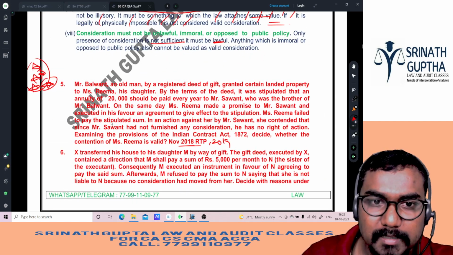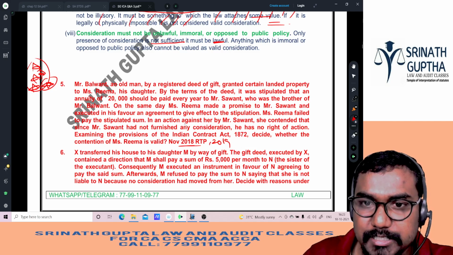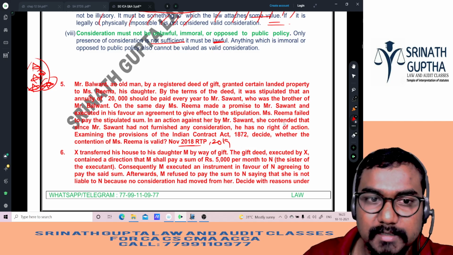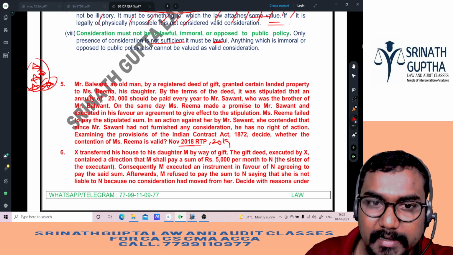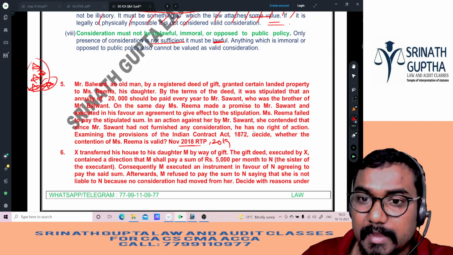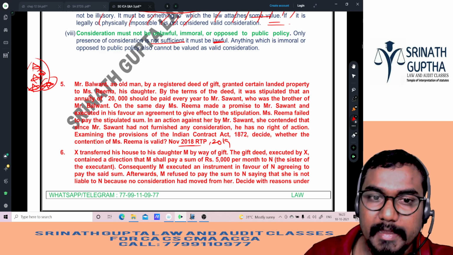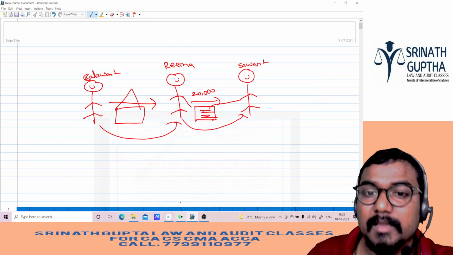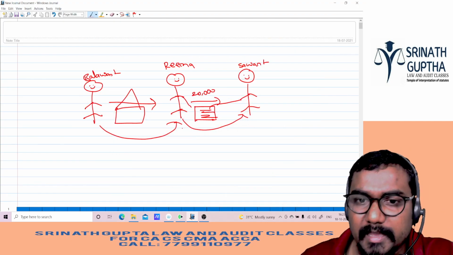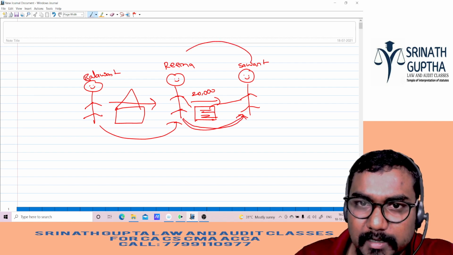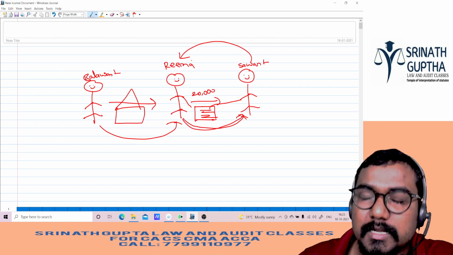Miss Rima fails to pay the stipulated sum. In an action against her by Mr. Savant, she contended that since Savant had not furnished any consideration, he has no right of action. Examine the provisions of the Indian Contract Act and decide whether the contention of Rima is valid or not. So Rima said, my dear Chacha, every year I am giving you 20,000. What are you giving me in return? Nothing. So it is nudum pactum: no consideration, no contract.